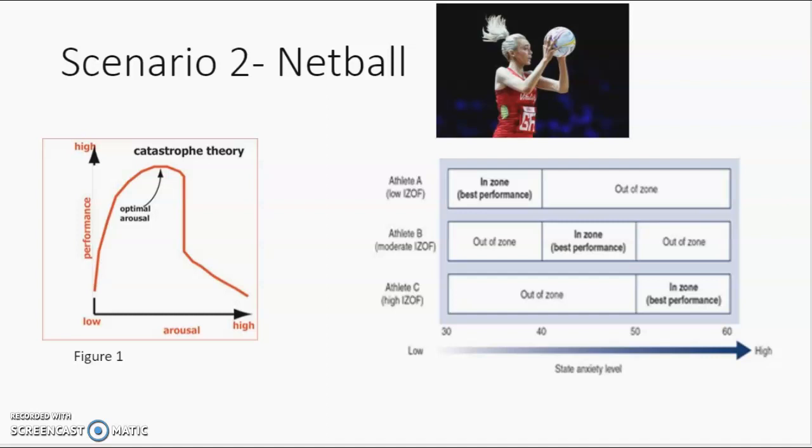Imagery is a cognitive technique which can be used for controlling anxiety and stress, and it involves the formation of mental pictures of successful performances. It can be used in a variety of ways to either create the expected experience of a new situation or recall the feelings of a past situation, and it can be internal or external.